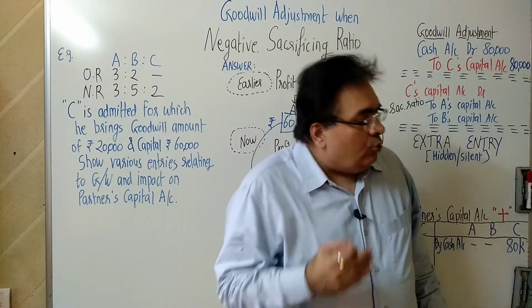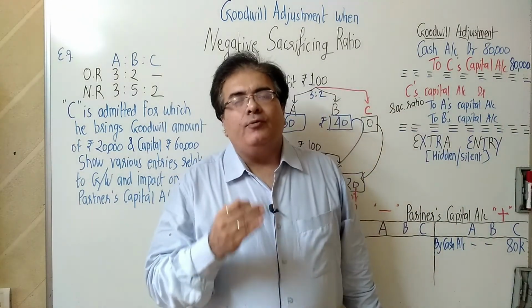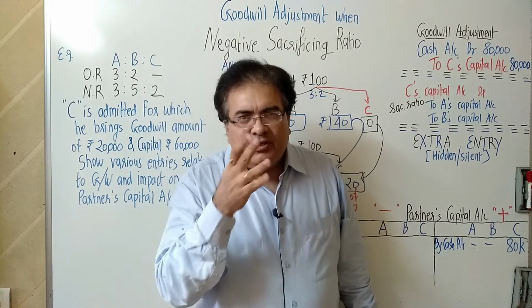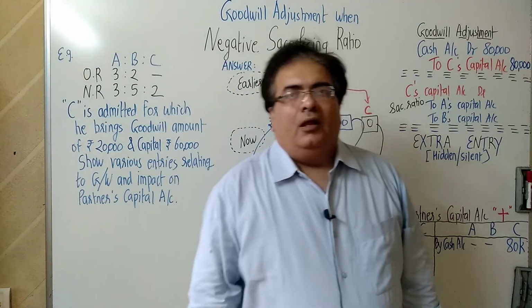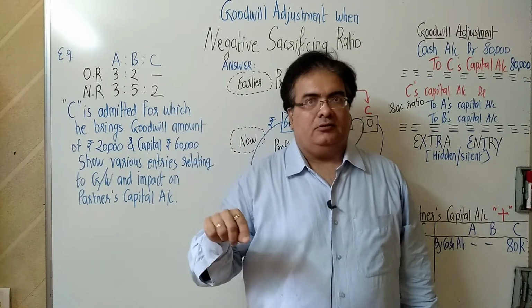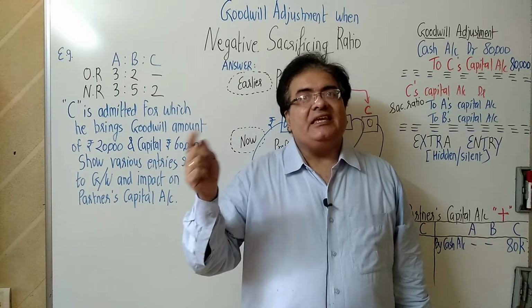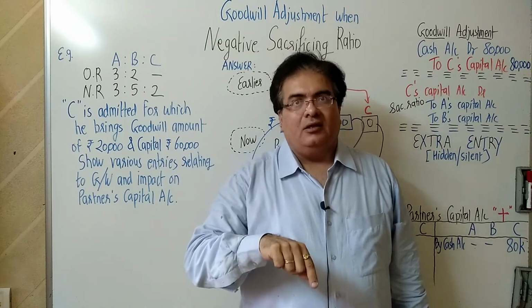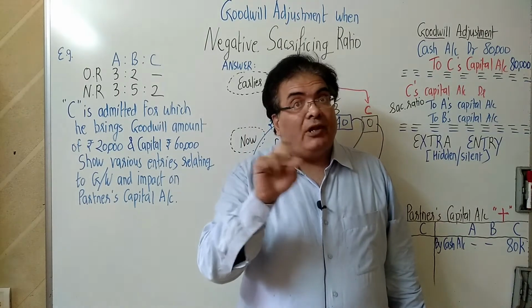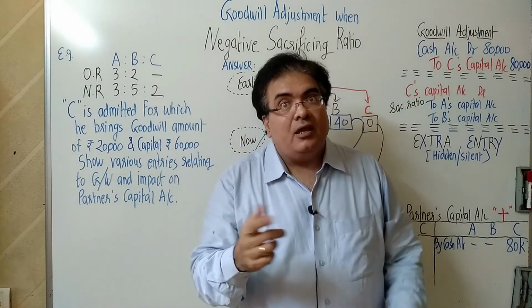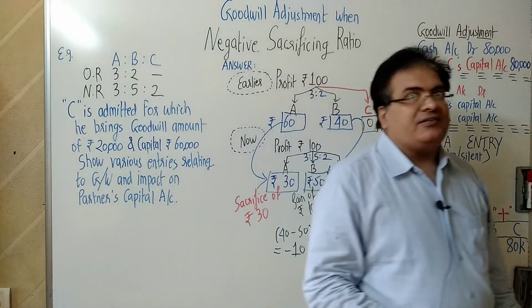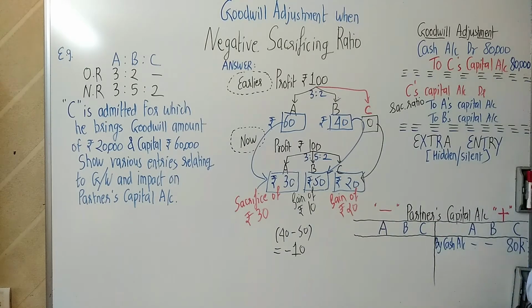The credit of that money will go to the partners who are sacrificing, that is, the old partners.